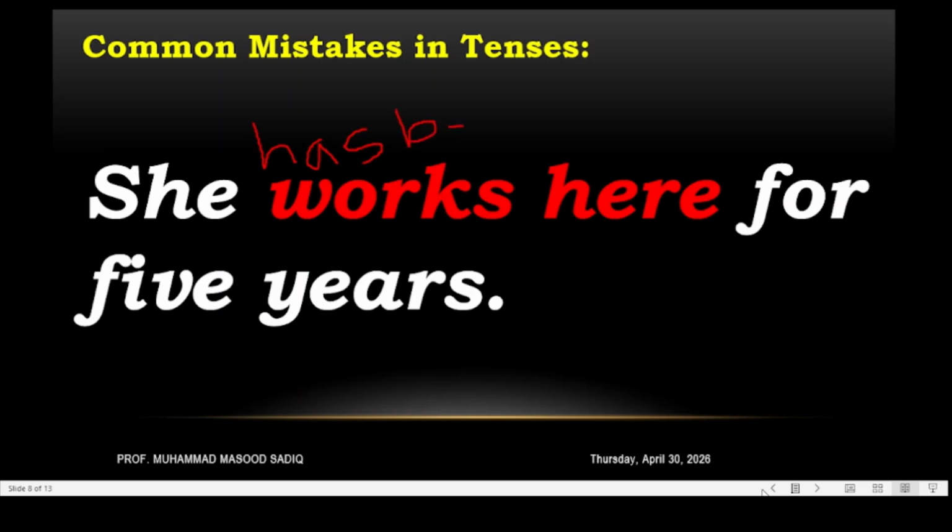So this is present perfect continuous. Has is used with a singular noun, and have is used with I, we, they, you. So this is wrong over here. We have to use: she has been working. Working is the present participle. So this is the correct form of the verb. She has been working here for 5 years.